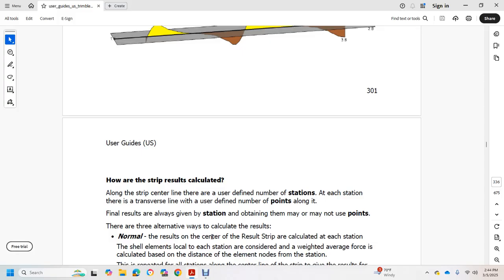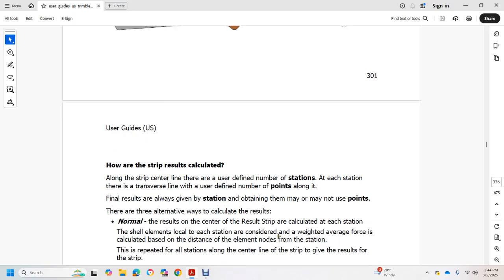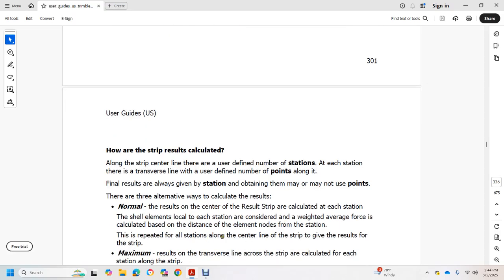There are three alternative ways to calculate the result. Normal: the result at the center of the strip is calculated at each station. The shell elements local to each station are considered, and the weighted average force is calculated based on the distance of the element nodes from the station. This is repeated for all stations along the center line of the strip.